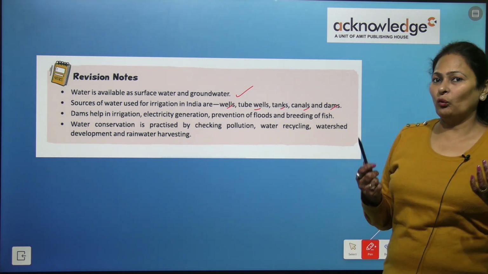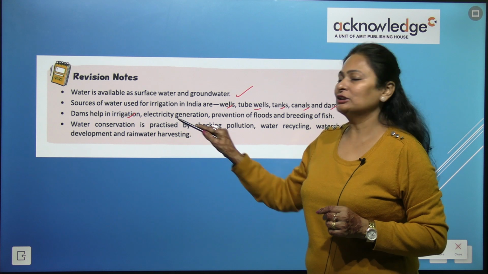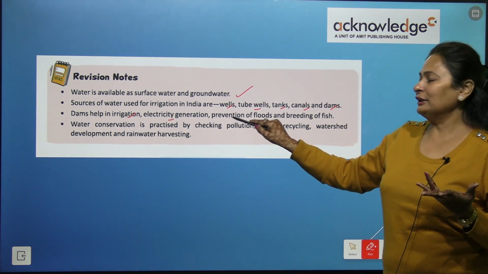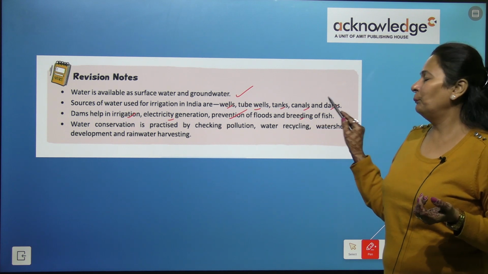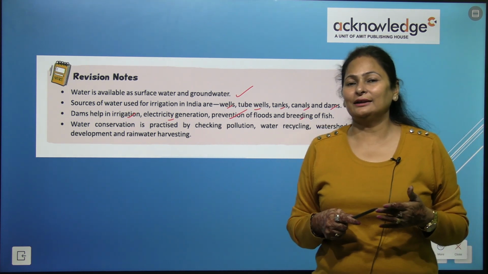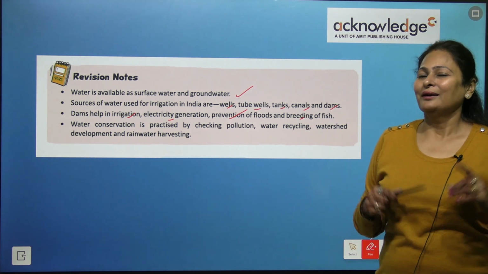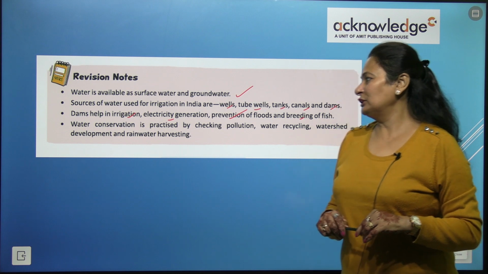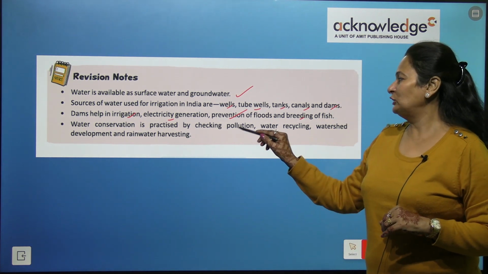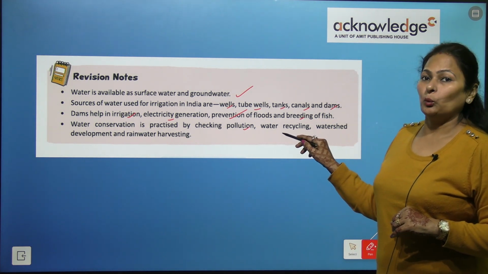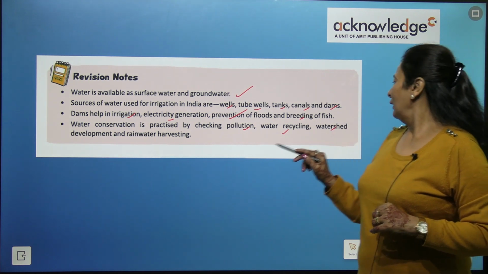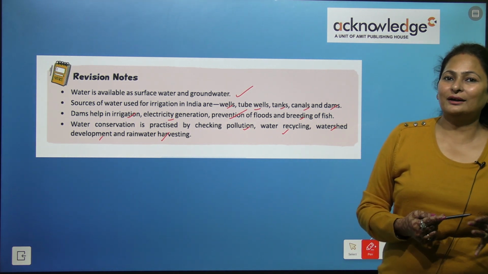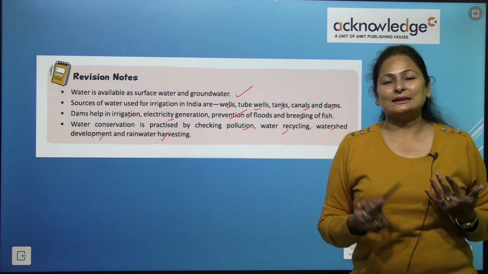Dams help in irrigation, electricity generation, prevention of flood and breeding of fish, and that is why these dams are called multi-purpose projects. Water conservation is practiced by checking pollution, water recycling, watershed development and rainwater harvesting.